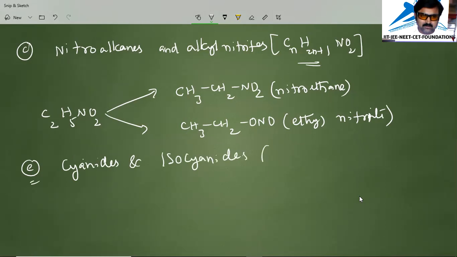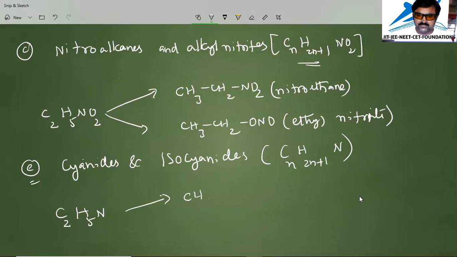They have a general formula, that is CnH2n+1N. So this is the general formula. We'll take an example in this one, that is C2H5N. If you take this, we will write methyl cyanide as CH3C